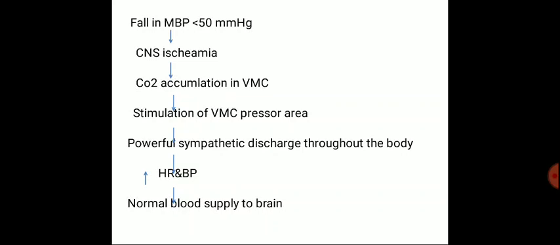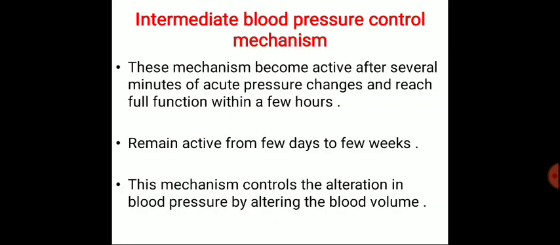If the rise of pressure does not relieve CNS ischemia, neural cells begin to suffer and within 3 to 10 minutes become totally inactive. Now these are all the short-term regulation of the blood pressure.